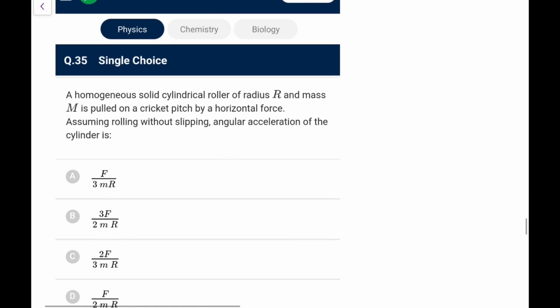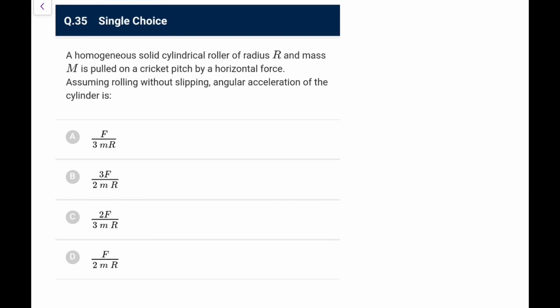Next one. A homogeneous solid cylindrical roller of radius r and mass m is pulled on a cricket pitch by a horizontal force. Assuming rolling without slipping, the angular acceleration of the cylinder is? So we have the homogeneous solid cylinder pulled by a horizontal force. Nothing else is given, so I am assuming it is pulled like this with force F, and it is doing pure rolling, so there must be some friction acting, definitely backwards.